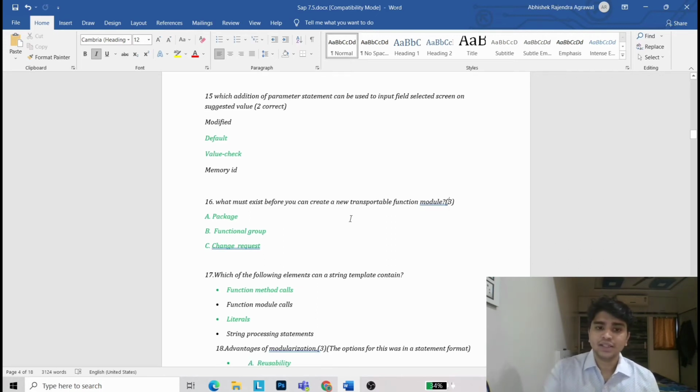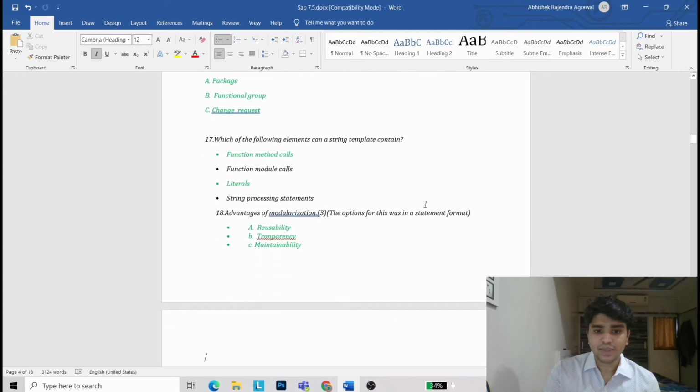Now in bracket I have written 3. 3 means that 3 options are correct. In your main exam they will definitely give like 2 options are correct, 3 options are correct, or 4 options are correct. Most of time 2 and 3 are there. Let's see.